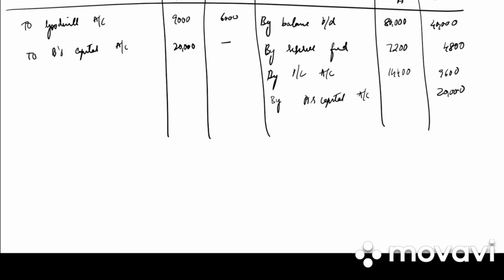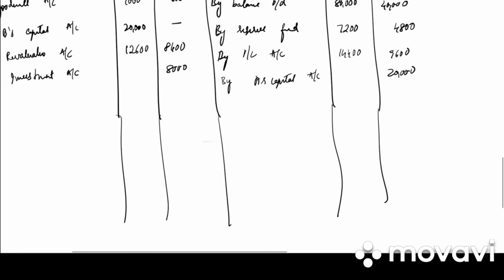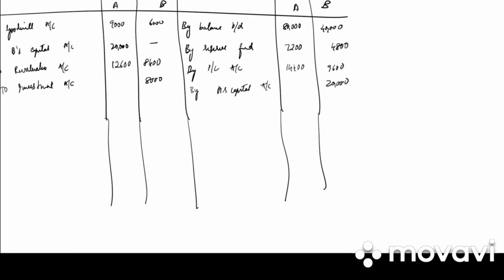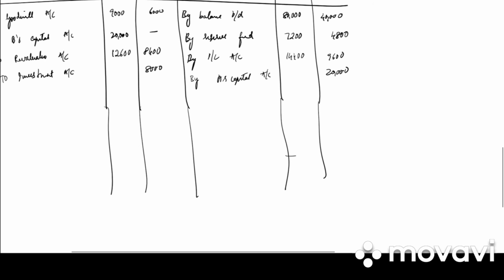Then we have revaluation account loss. How much is it? 12,600 and 8,400. Then half of the investment is taken over by B. So to investment account 8,000. In the question they have given us that B is paid off in full.